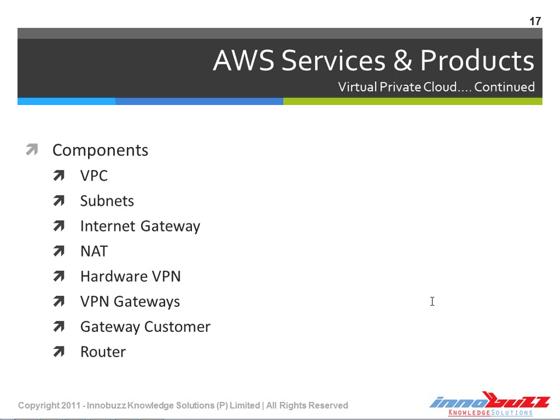It also has NAT, network address translation, and the port address translation happens at the NAT component. It also gives a hardware VPN for connection between users, AWS and the VPC, and data centers or home networks. All these are communicated through the hardware VPN component.